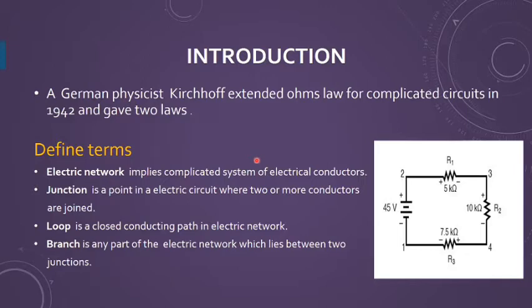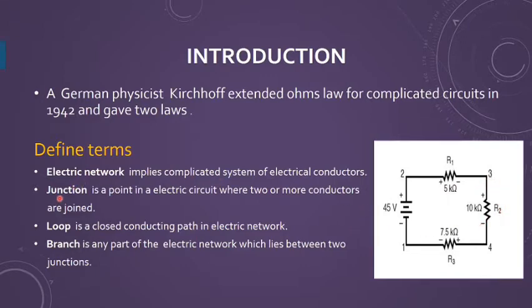to work out. Before going into more detail, you should be aware of these terms which we will be using in this explanation. One is the electric network. Electric network means a complicated system of electrical conductors, like resistances and batteries, which allow the electric current to flow. So this can be termed an electric network. There can be many resistances or other components in it.